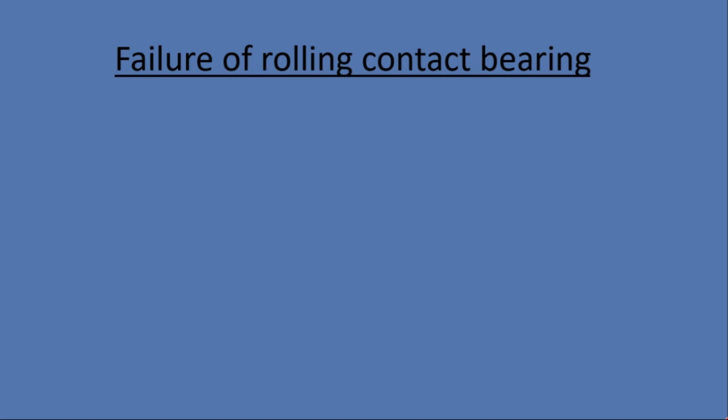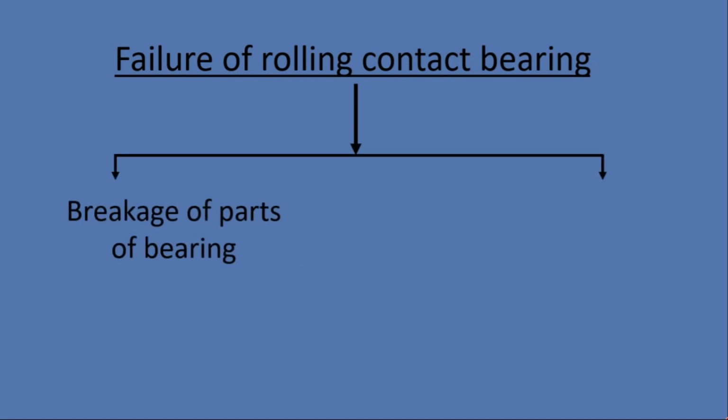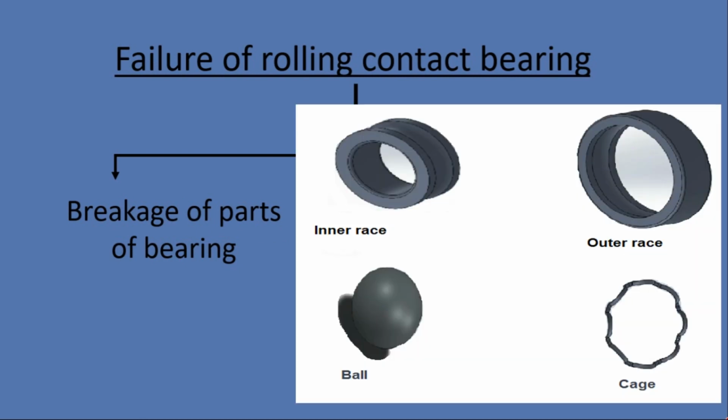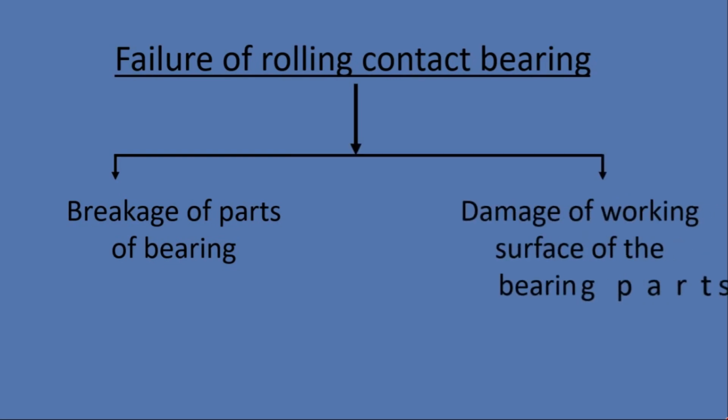Failure of rolling contact bearings can occur because of two reasons. First is breakage of the parts of the bearing, and as we know, the parts of a rolling contact bearing are the inner race, outer race, cage and ball. If there is any breakage of these parts, then failure of the bearing can occur. The second reason is damage of the working surface of the bearing parts, meaning when the surface of a part of the bearing is damaged, the failure of the rolling contact bearing will occur.